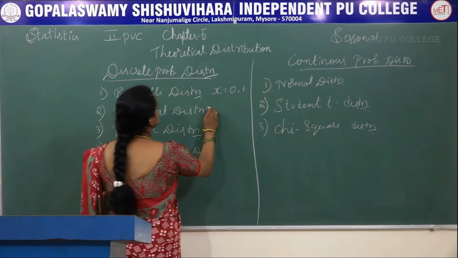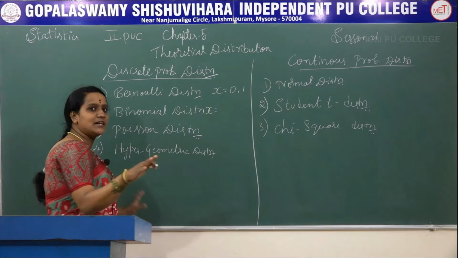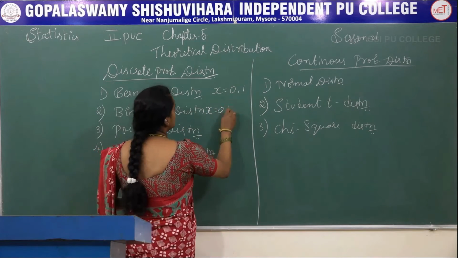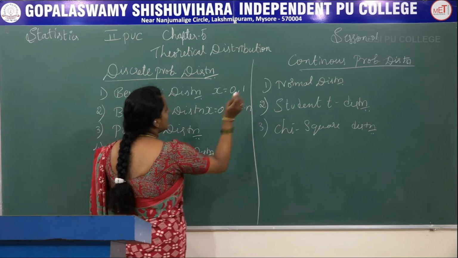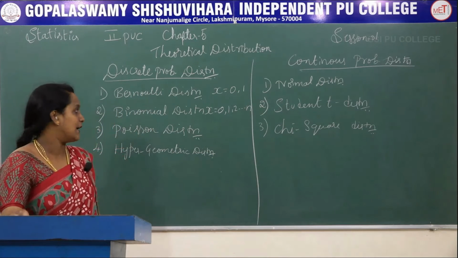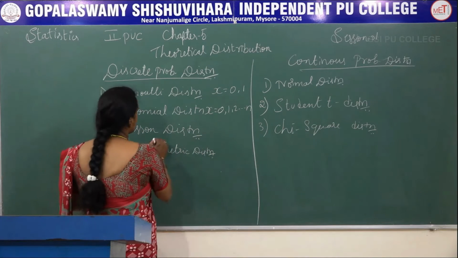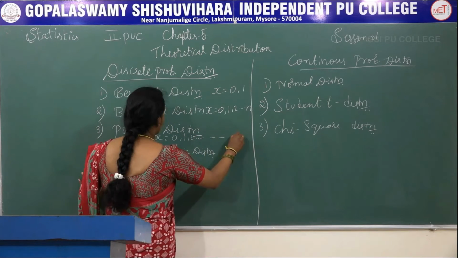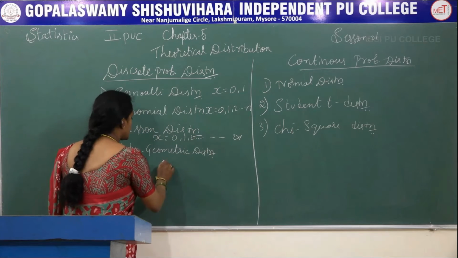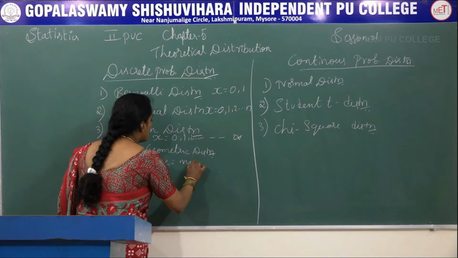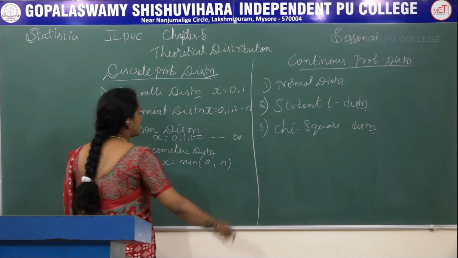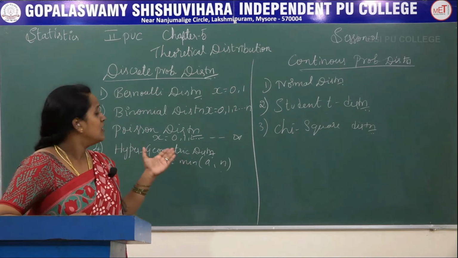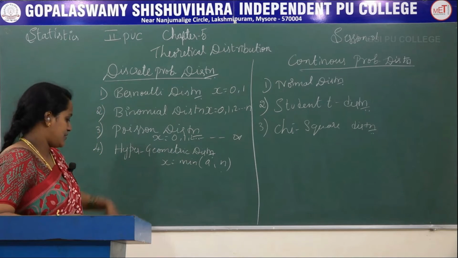Similarly, for binomial distribution, as the number of experiments increases, x takes the values 1, 2, etc. till n. For Poisson distribution, x will take the values 0, 1, 2, etc. to infinity. In hypergeometric distribution, x is the minimum of a comma n, where a and n are the parameters.